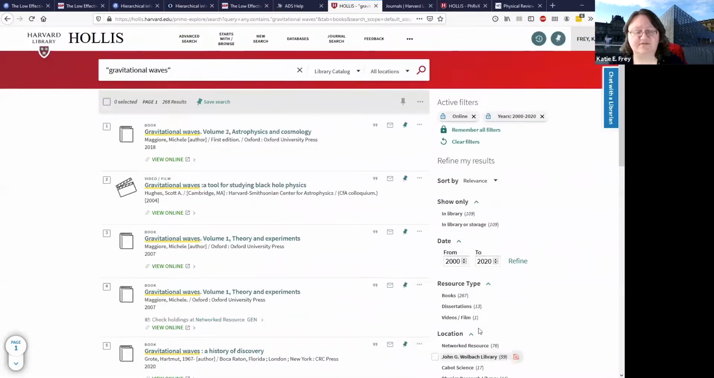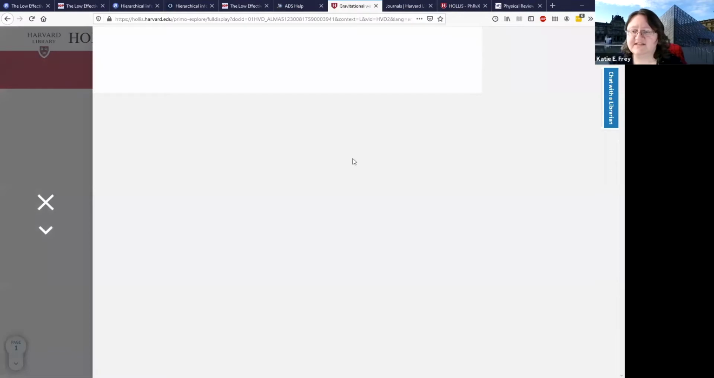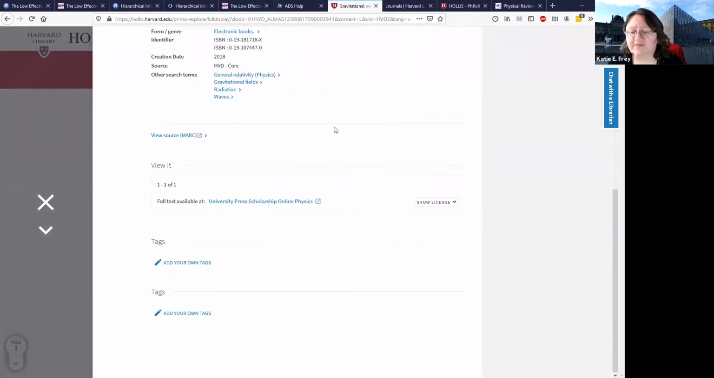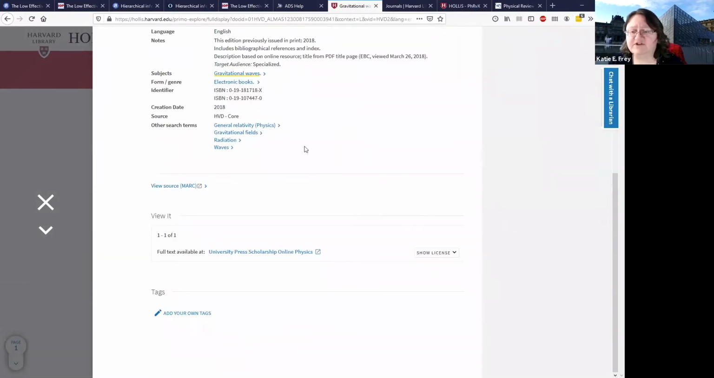And you can just kind of filter down more if you'd like, and you can also view all the results that have come up. If you're interested in accessing one of these, you can click into the record itself just to get more information about it. There it goes. And on that page and on this as well, you should be able to find a link to view it online. So here's the full text available at University Press Scholarship Online Physics. Click on that.